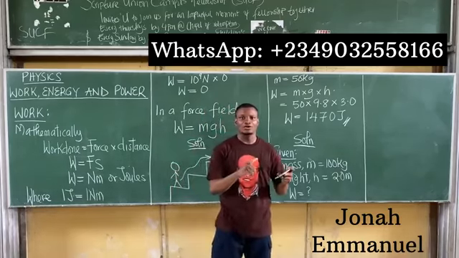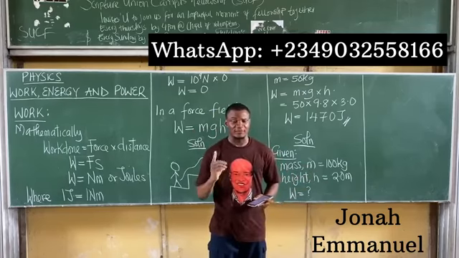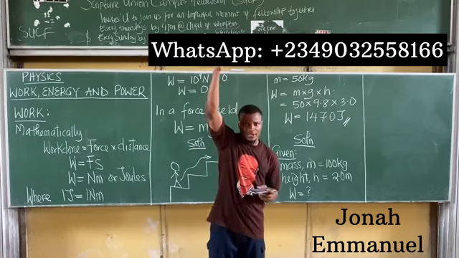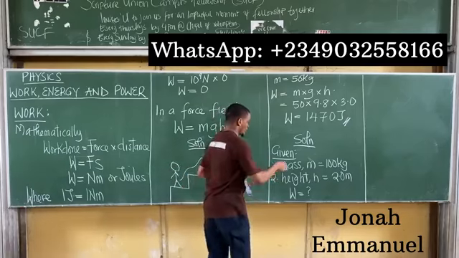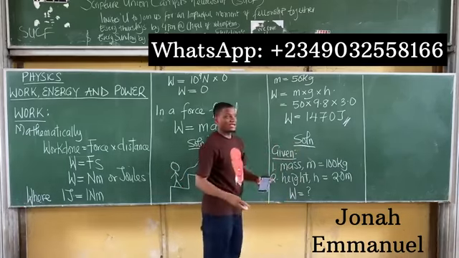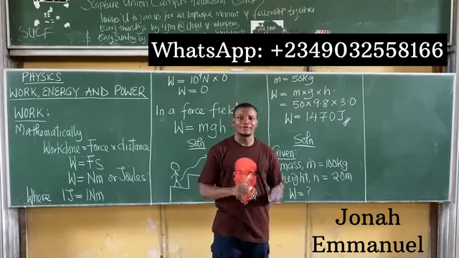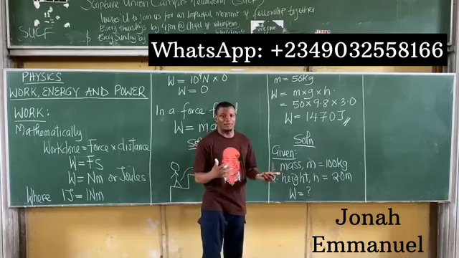When it's work done against gravity, it's going upwards. That's if the body, or the loaded sack, or the mass is going upwards, we said it's work done against gravity. Meanwhile, if the body is coming downwards, we said the work done is by gravity on the body. So take note of these two statements. But in whichever case, the same formula applies.